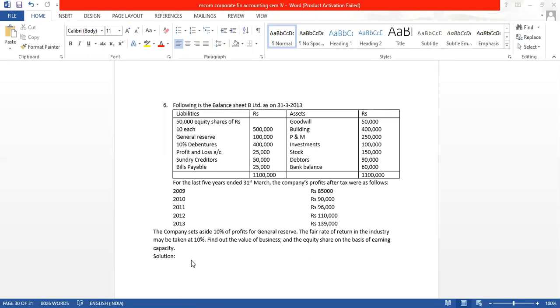So let us find out the first step. Because 5 years income is given, let us find out the expected profit after tax, and let us find out the average, because 5 years information is given.